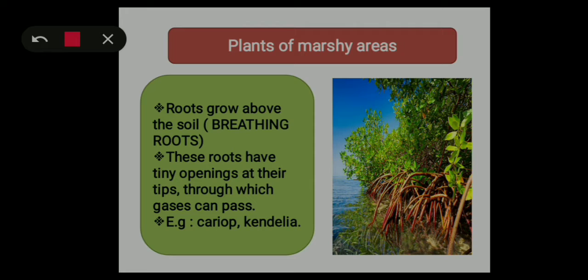So to get the air, roots grow above the soil, and these roots are known as breathing roots. And as you can see in this picture, these roots grow above the soil. And next one is, these roots have tiny openings at their tips through which gases can pass. The examples of plants of marshy areas are Careopa and Candelina.